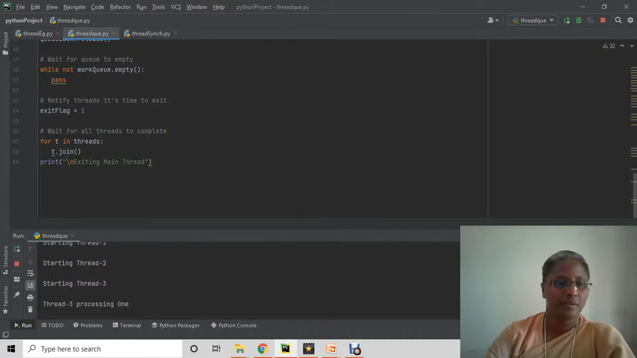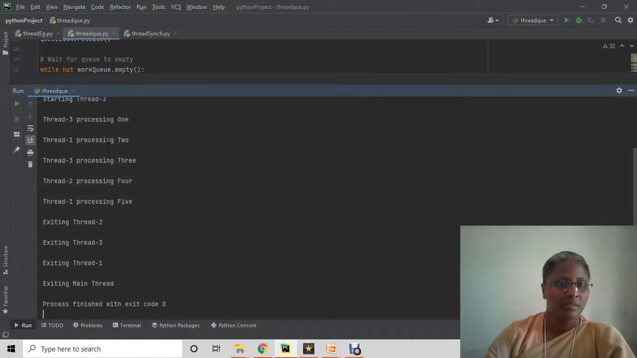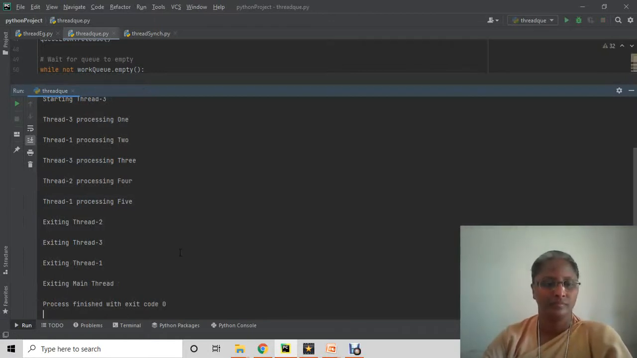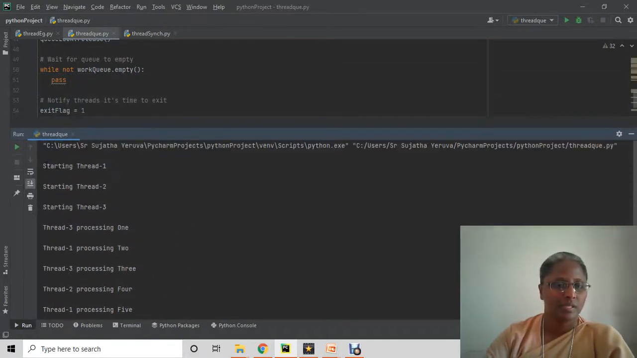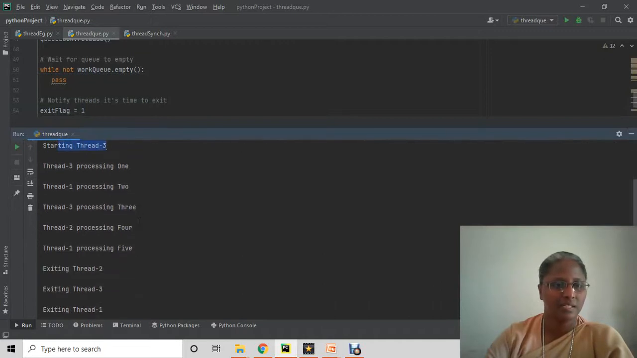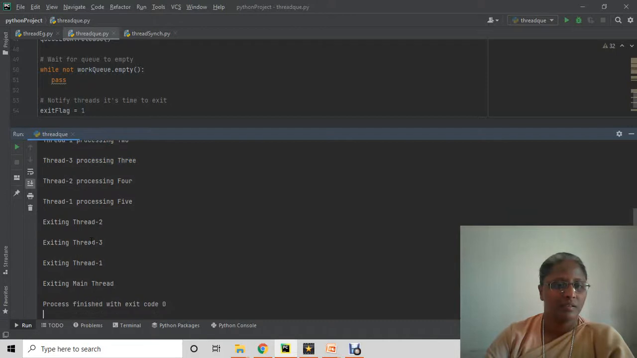Thread queue. So thread 1, thread 2 starts here. You can see thread 1 started, thread 2 started, and thread 3 started. And first thread 2 processing is 1, 2 and 3, and so on.